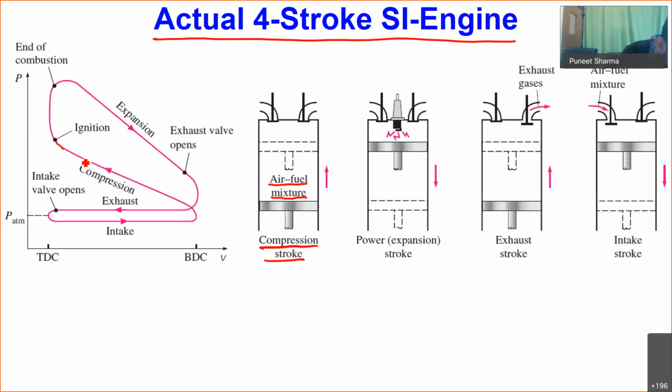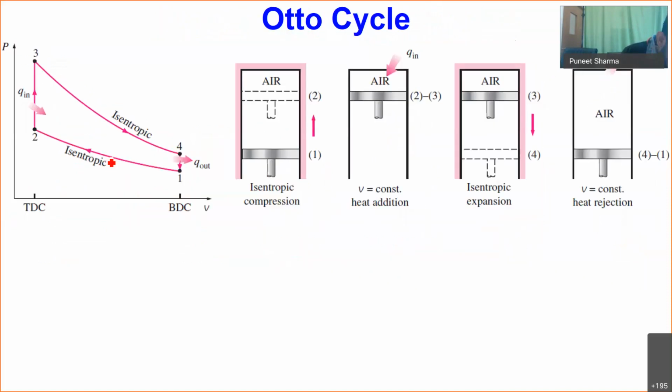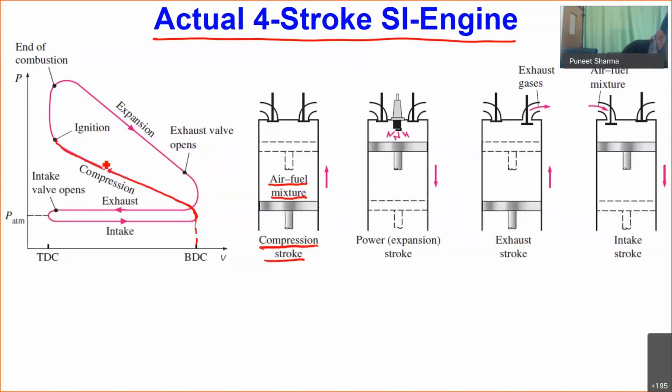So you can see this is my diagram. What I am highlighting over here, this stroke is referred to as, so you can see from bottom dead center, this line if I follow, I am going till this point, till near to the top dead center. That stroke I call nothing but my compression stroke. Okay, and when my piston is close to the top dead center, at that time we are having this spark plug over here. So this is our spark plug.